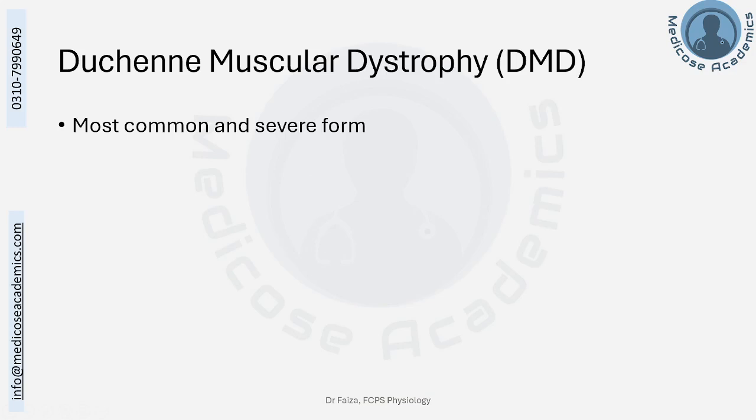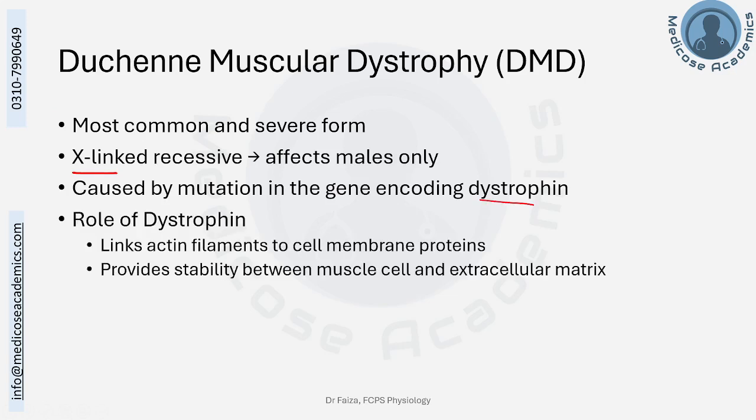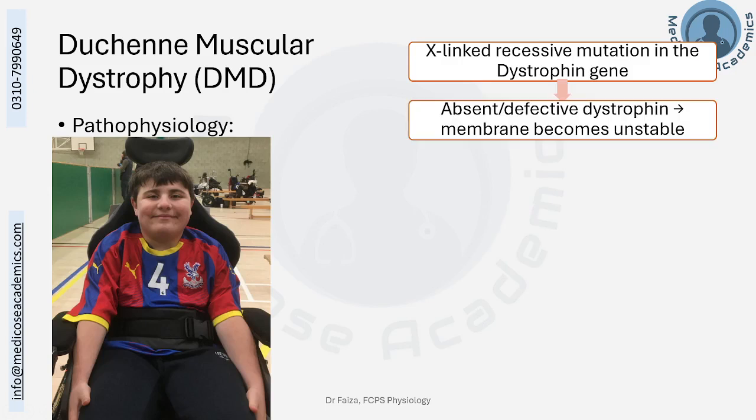This dystrophy is the most common and the most severe form. X-linked recessive, that is why more among males, caused by mutation in the gene encoding dystrophin. The role of dystrophin was to stabilize the actin filaments and attach them to the cellular and extracellular matrix. When this is absent, due to an X-linked recessive mutation in the dystrophin gene, there will be absent or defective dystrophin.